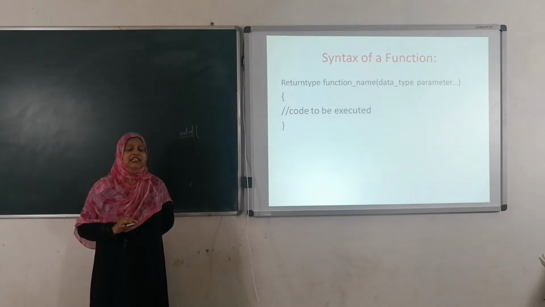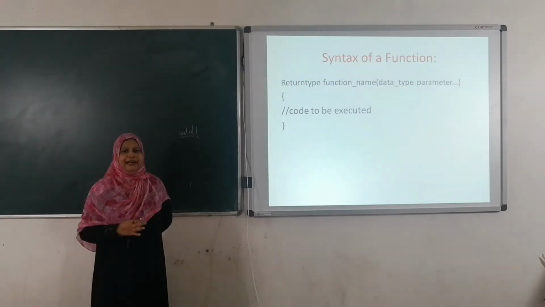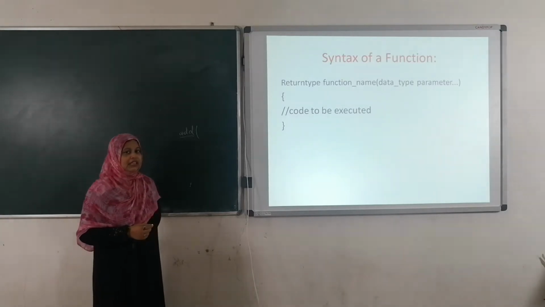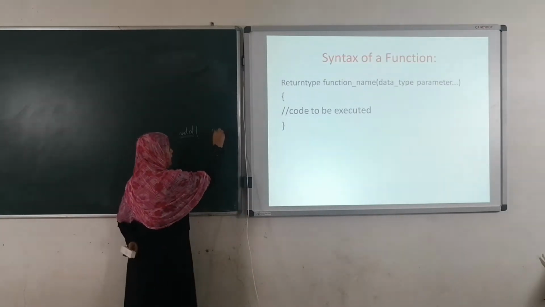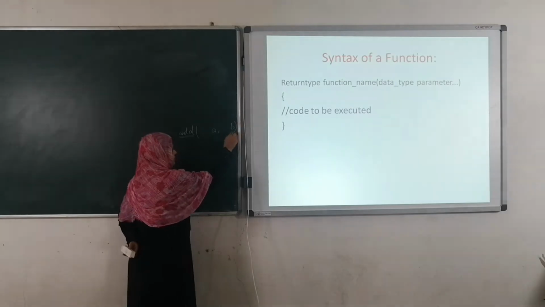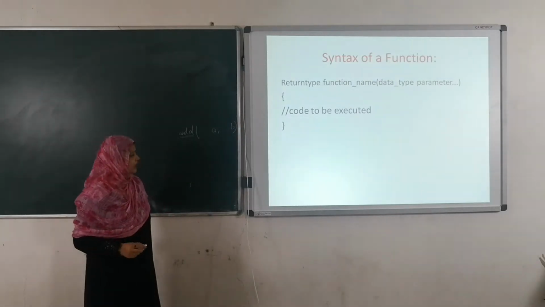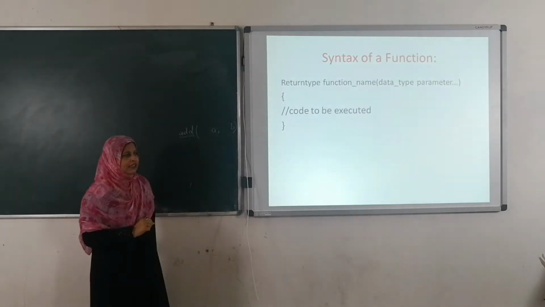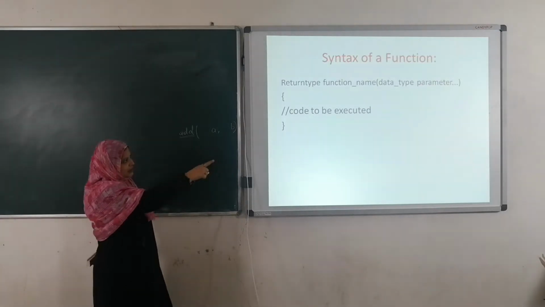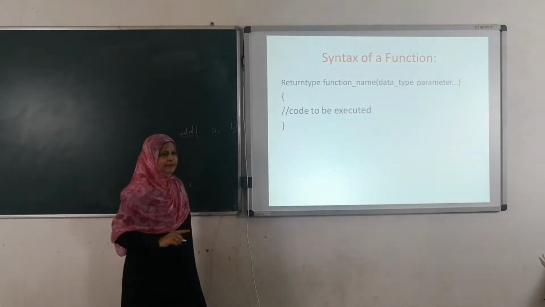Addition of two numbers means here I am going to pass two parameters for this add function. Here the parameters are A comma B. Before that, the parameters' data type is there.